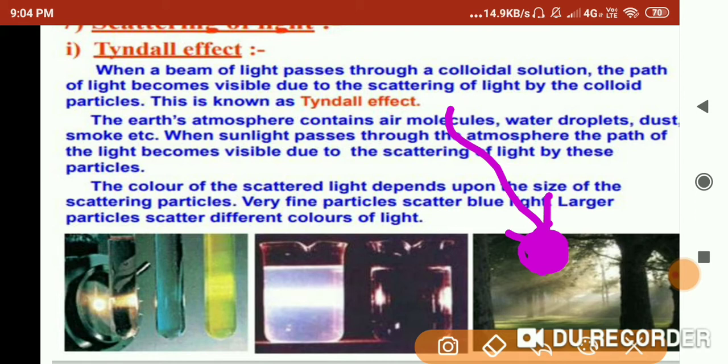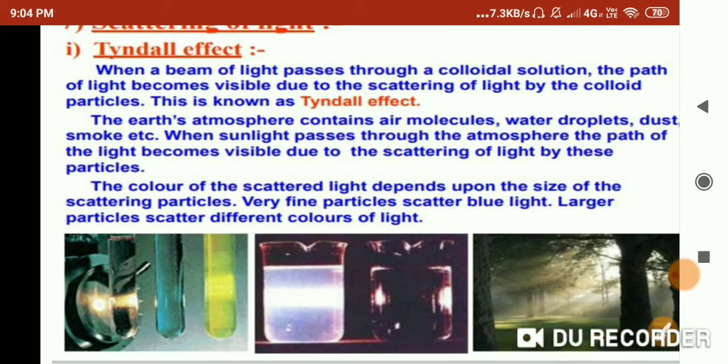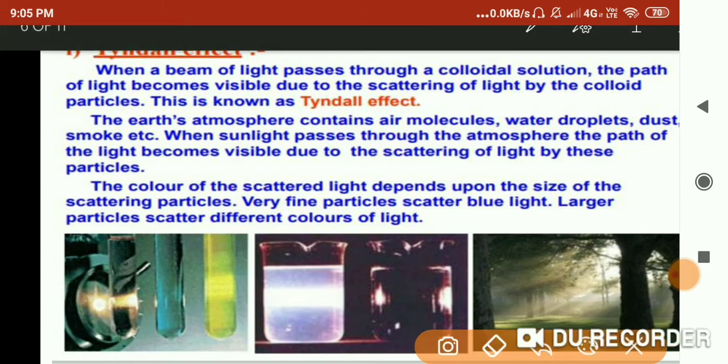So it will be scattering those colors. The color of the scattered light depends upon the size of the scattering particles. Very fine particles scatter blue light, larger particles scatter different colors of light. Why? It all depends on the wavelength that I told you, that is lambda is equal to 1 by nu, that is, lambda is inversely proportional to the frequency. So very fine particles will be scattering blue color, and the larger particles will be scattering the other colors, like we can say red, yellow.